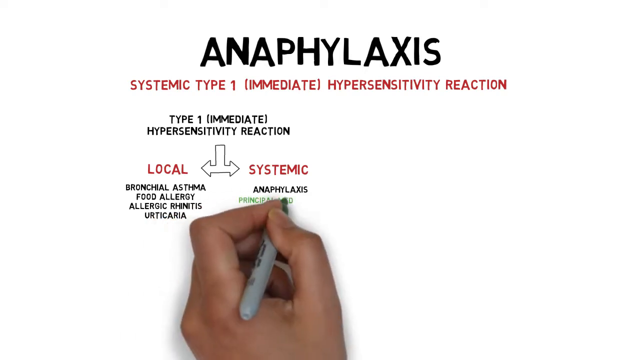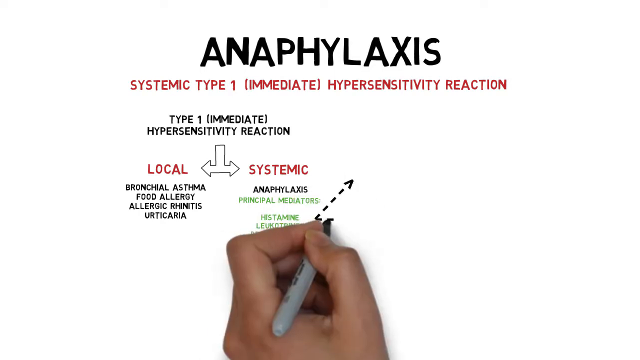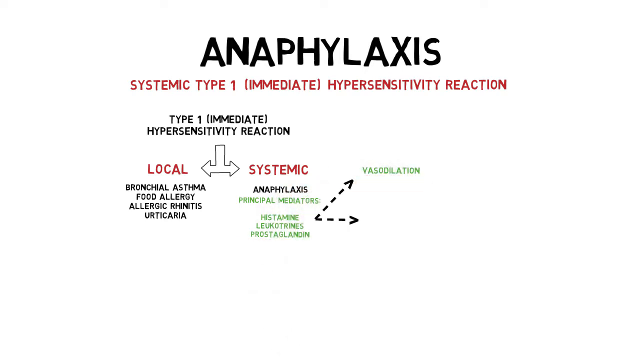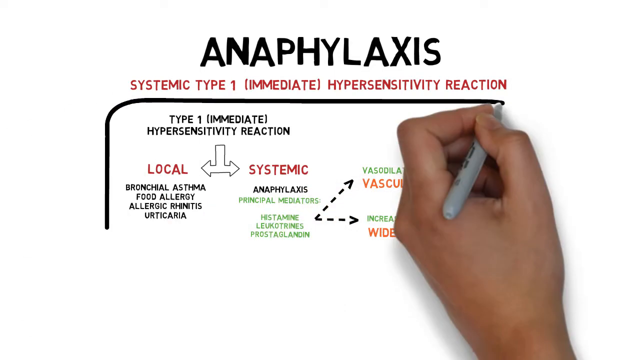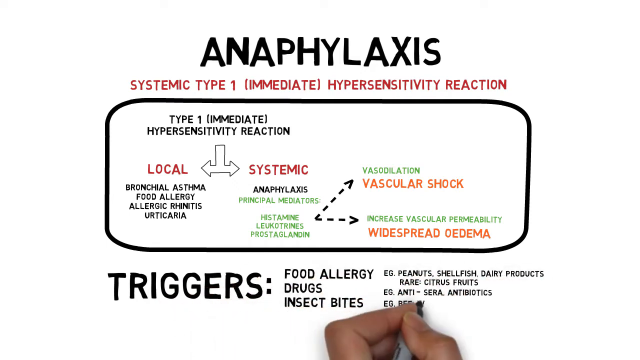The principal inflammatory mediators are histamine, leukotrienes, and prostaglandins, released in abundance by mast cells and eosinophils. This will cause widespread vasodilation and increased vascular permeability, so patients are predisposed to vascular shock and widespread edema. Laryngeal edema in particular is responsible for sudden dyspnea in anaphylaxis. It may also be due to a compensatory mechanism to vascular shock. Triggers for anaphylaxis vary among patients. The common ones are food allergy, drugs, and insect bites.